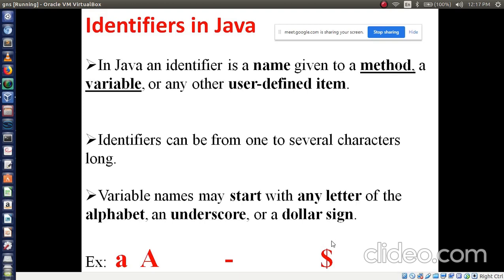It should start with either a lowercase or uppercase letter, or it may start with an underscore, or with a dollar sign. The beginning should be a letter, underscore or dollar sign. Is that clear, everyone? Ria?